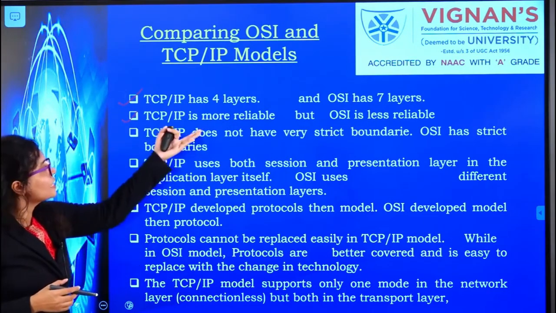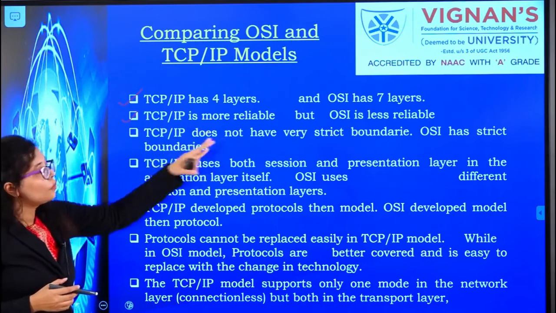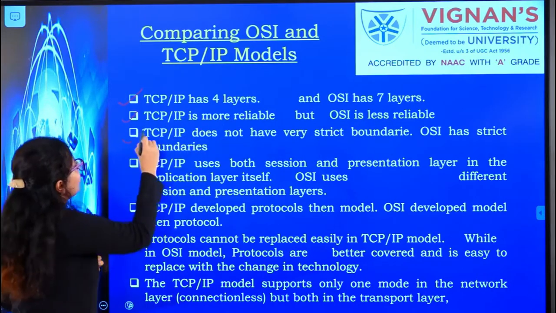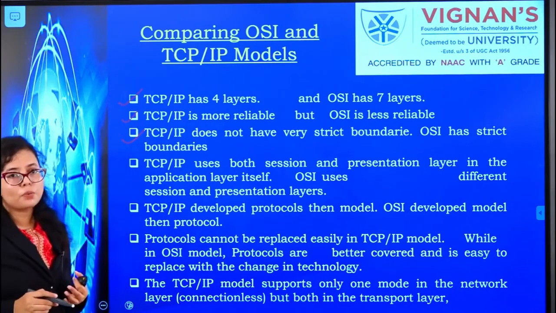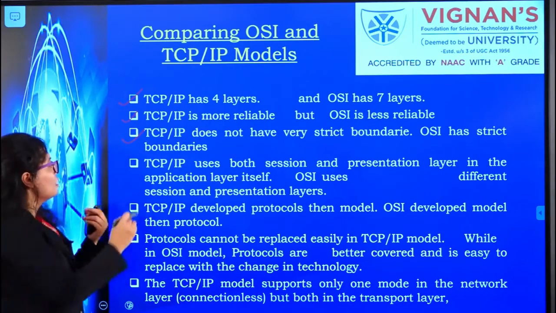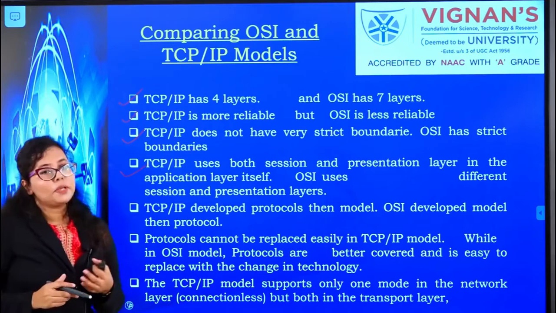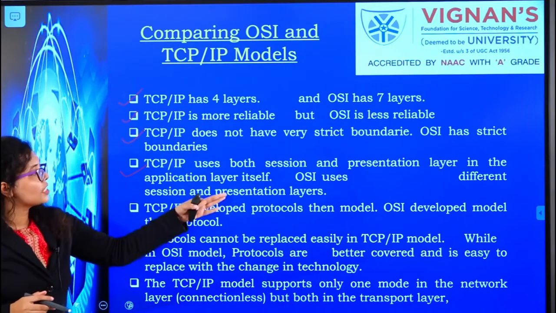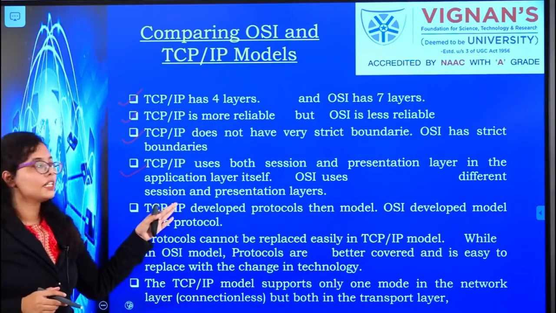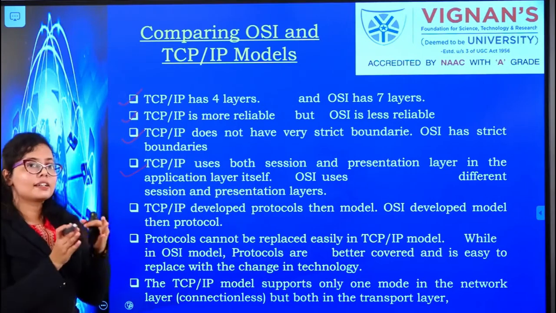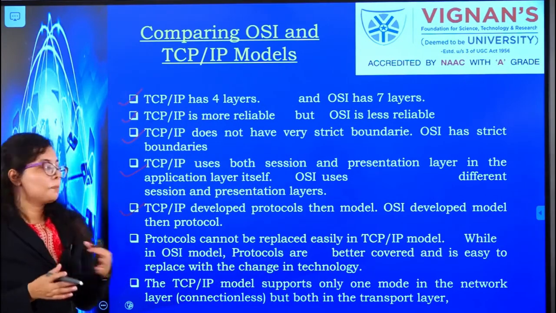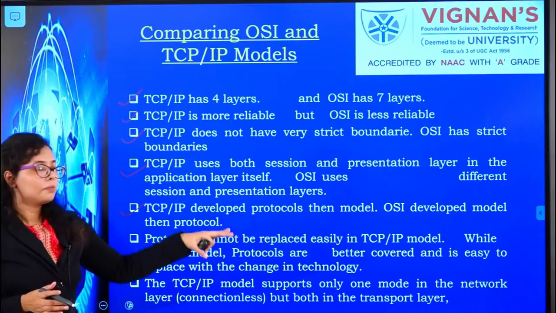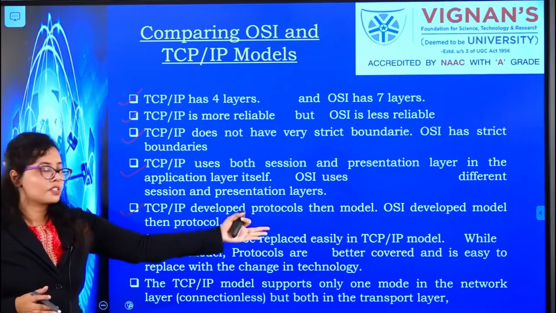It is more physically realizable than the OSI model. Third, TCP/IP does not have strict boundaries whereas the OSI model has. Fourth, TCP/IP uses both session and presentation functions in the application layer whereas in OSI they are considered separate layers. In TCP/IP, first the protocols were developed, then the model, whereas vice versa happened for OSI.